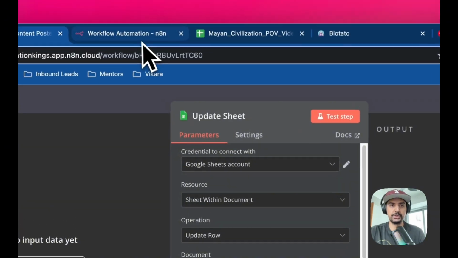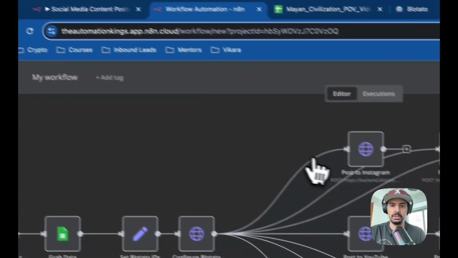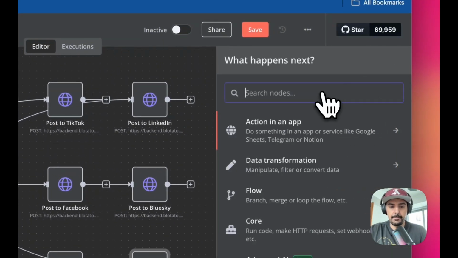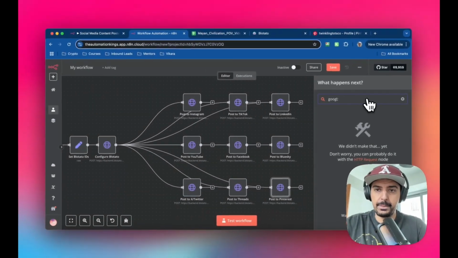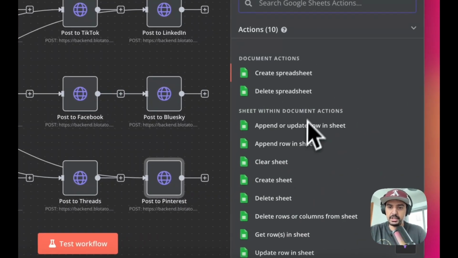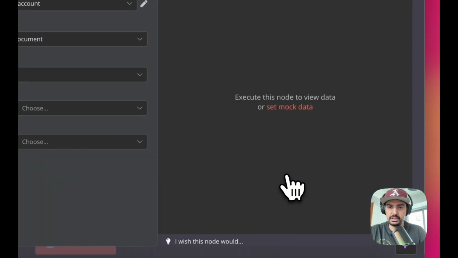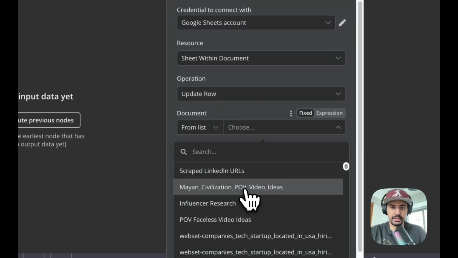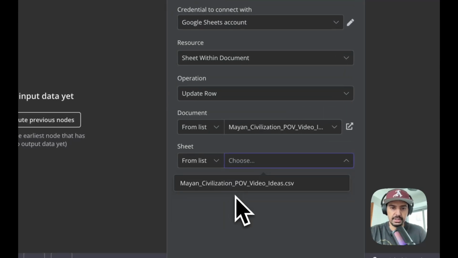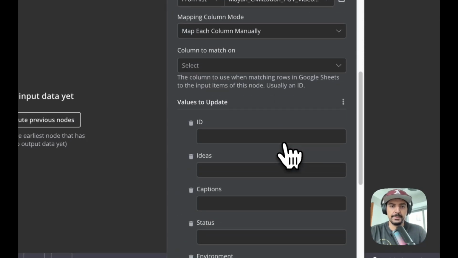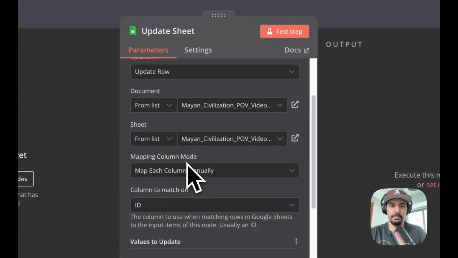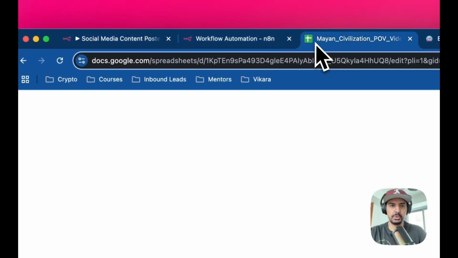Okay, and it's just an update row. So if we go back into the last step, the last node, it's going to be, if I can spell, update Google Sheets, and then it's an update row in Sheet, right? So make sure you connect it up, and I'm going to make sure I connect it up to the correct sheet and document. Okay. And then for here, the way you set it up is you want to match the column mode, right? Because that's what we're going to use. We're going to use the ID column.